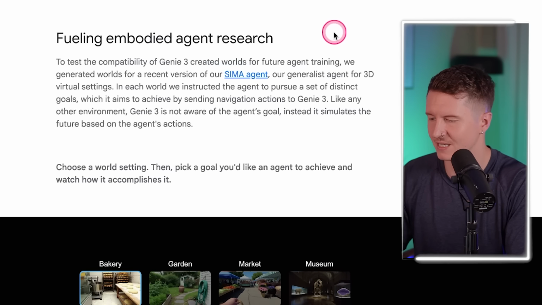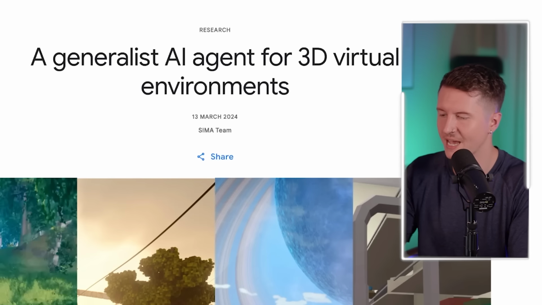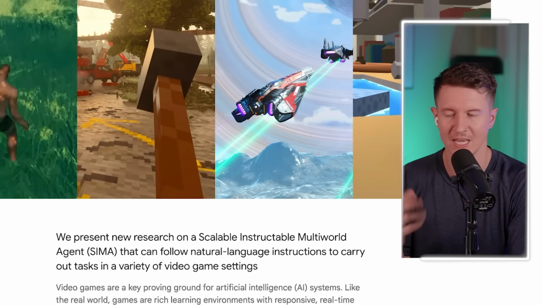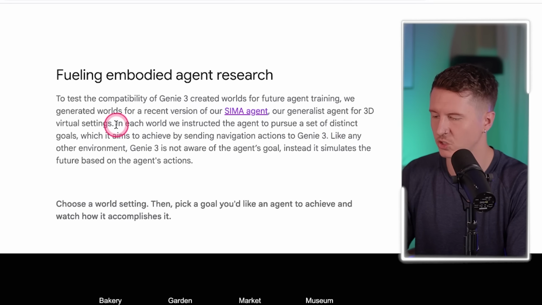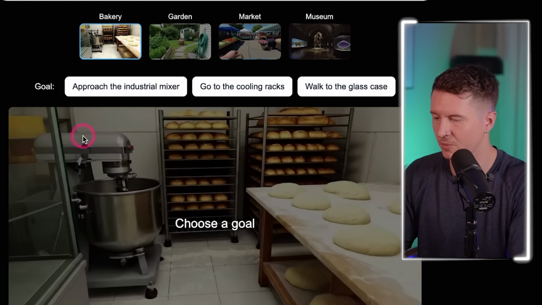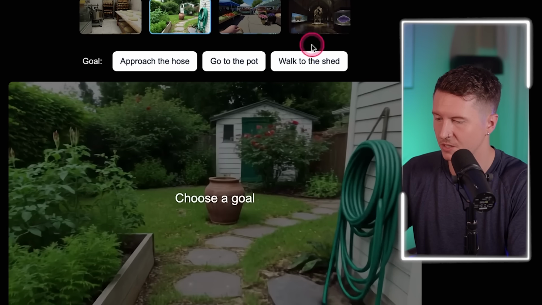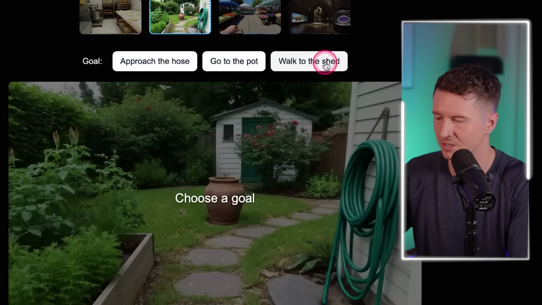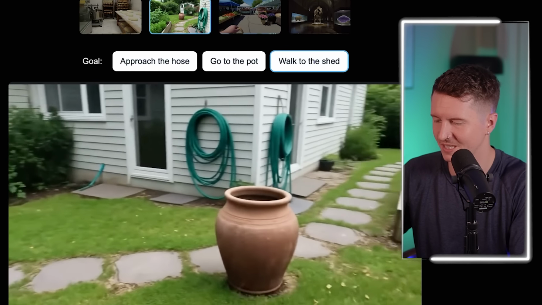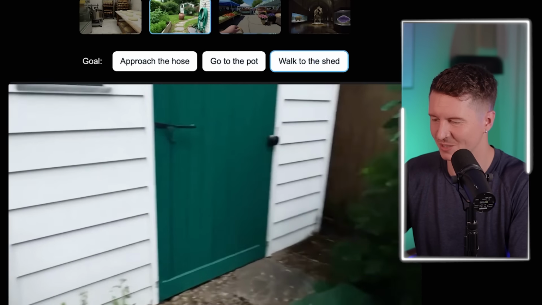And what they did is they used a recent version of their Simmer agent, which is an AI agent for 3D virtual environments. So essentially, they created an AI entity to play the game on their behalf. Now, in each world, they instructed the agent to pursue a set of distinct goals. Now, we have some examples demonstrating exactly what can happen in this experiment. So let's take a look at this garden experiment, and we're going to instruct the agent to walk to the shed. And you can see the agent is navigating through, taking a good look at the plant pot, doing a little 360, and then bam, he's found the shed, and we're heading to it.